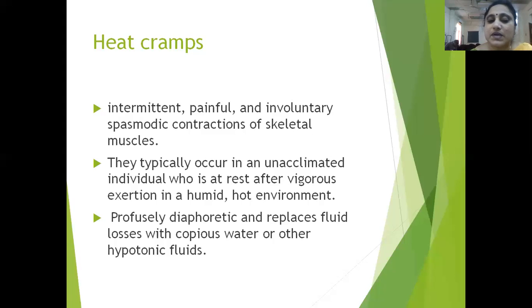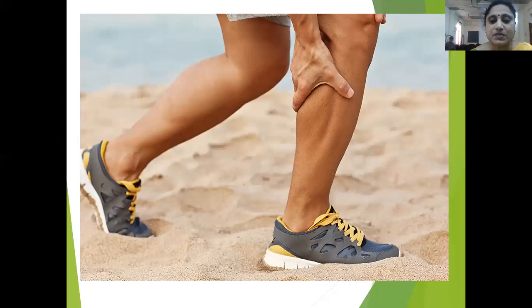They occur in the unacclimatized patient who is at rest after vigorous exercise in a humid or hot environment. The patient usually sweats profusely and replaces fluid with lots of plain water, and because of this there will be loss of other electrolytes. So the patient drinks lots of water. So this is how it happens.